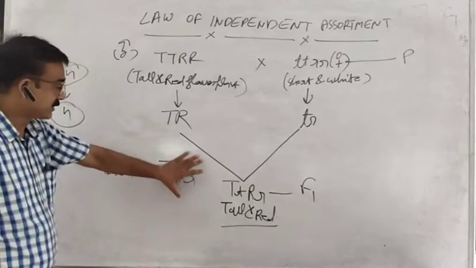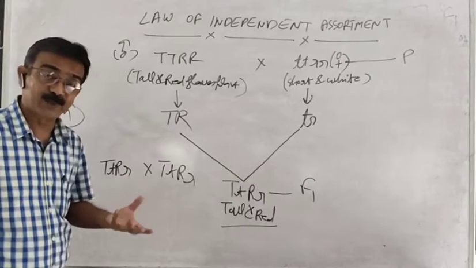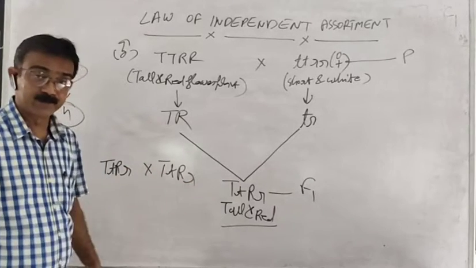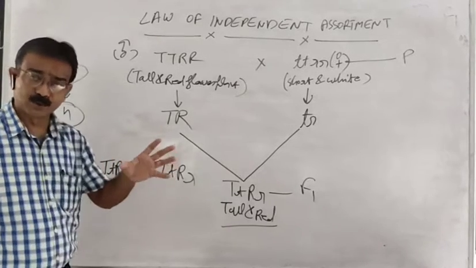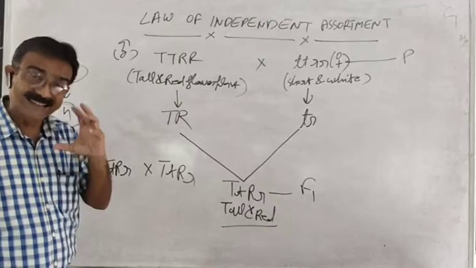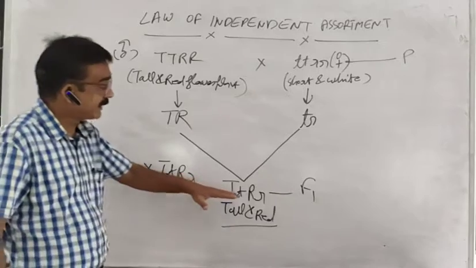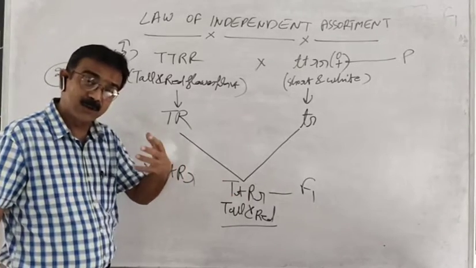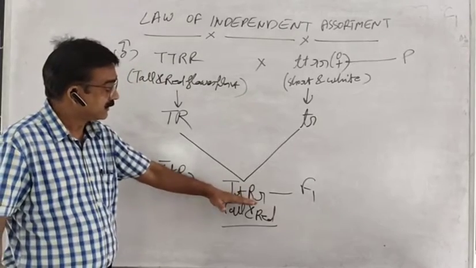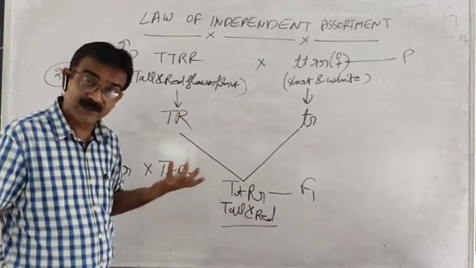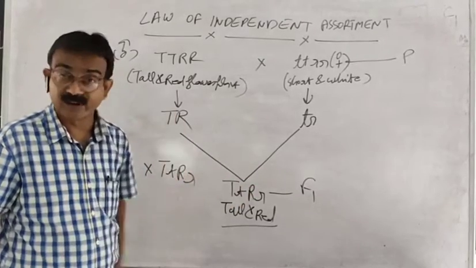But here it is very difficult to find out the possibilities of offspring in the F2 generation. So to understand the progeny of the F2 generation easily and clearly, what we do is calculate the possibilities of gametes. Suppose in this, what type of pollen grain will develop and what type of female gamete, meaning egg, will develop.